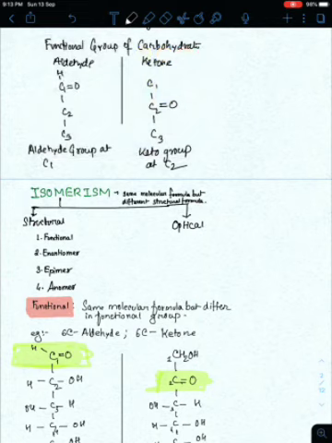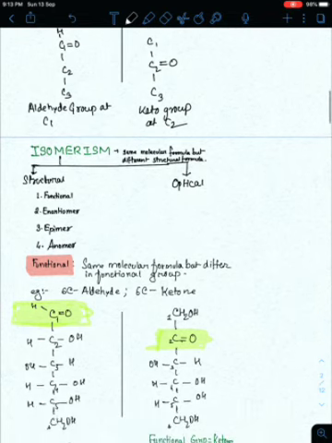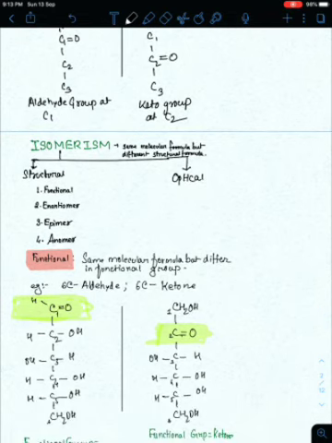Now isomerism can be of two types: structural isomerism and optical isomerism. Here in case of carbohydrates, we are considering only these two types. The rest are not important from the exam point of view. So functional isomerism, enantiomer, epimer, anomer. These four kinds of isomerism in the structural part are visible in carbohydrates.